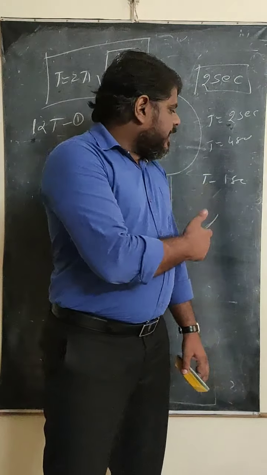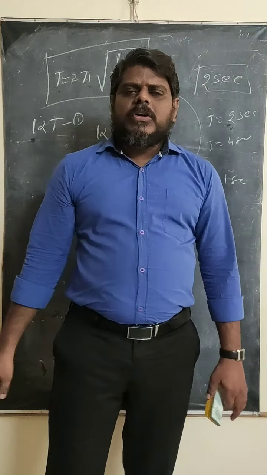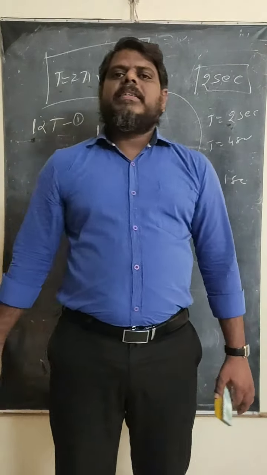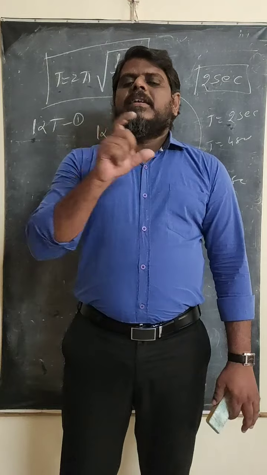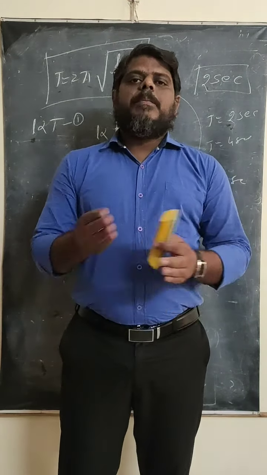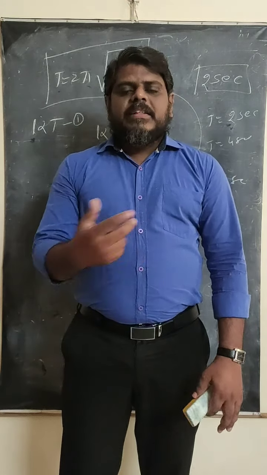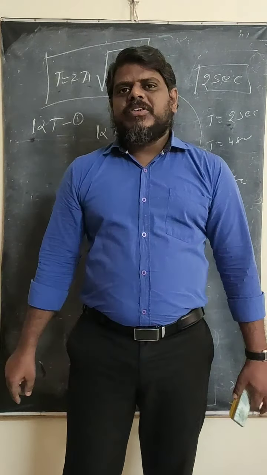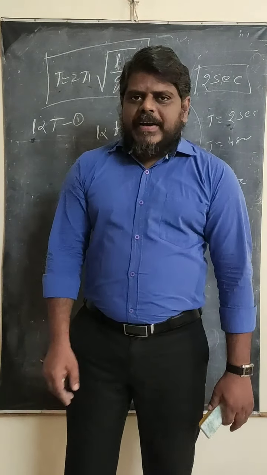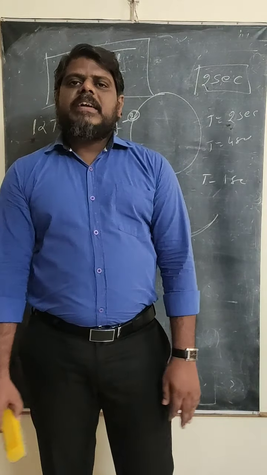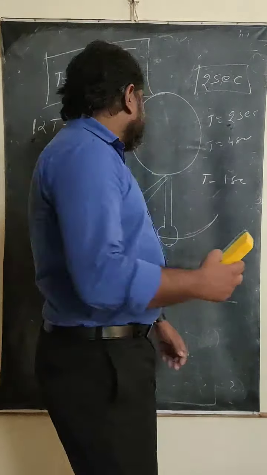So whenever you want, you can go to the cold countries or the hot countries. If the pendulum clocks are made of invar steel, then the length will remain the same and it will show the correct time. In case the pendulums are not made of invar, and they use any other metals, then definitely the loss or gain of time is going to take place. So to find out how much time is lost or how much time is gained, there is a direct formula, and that formula is,